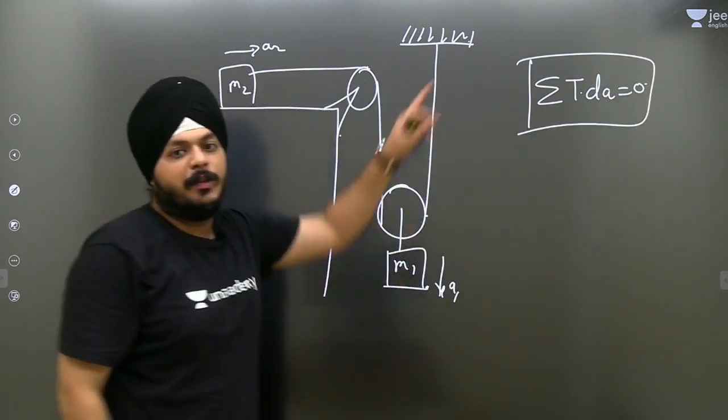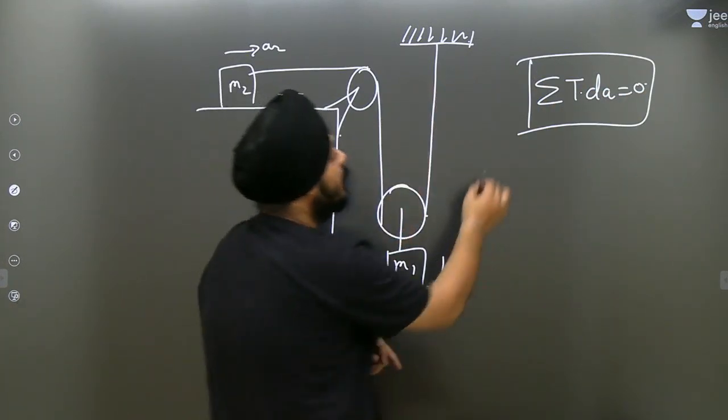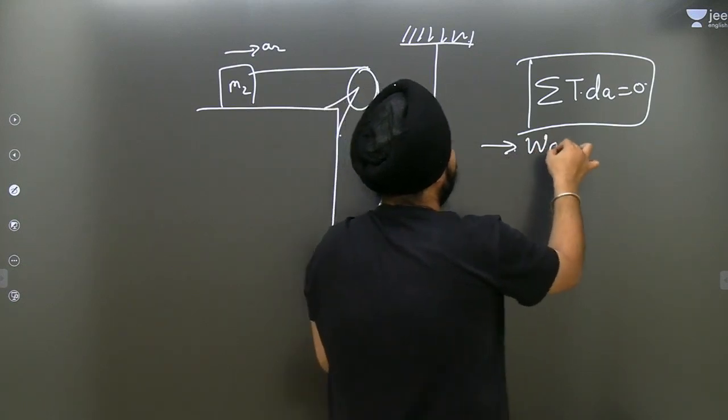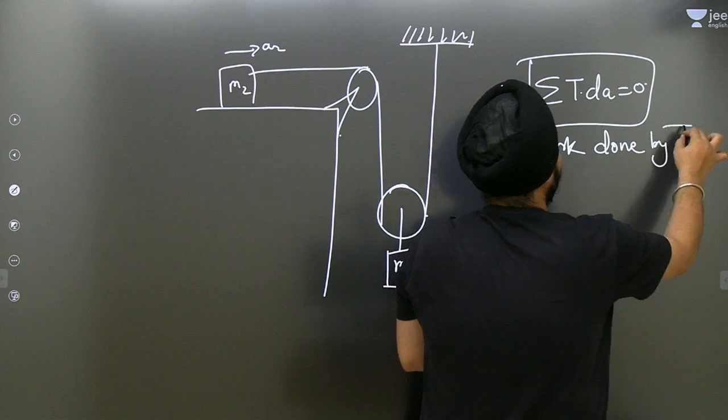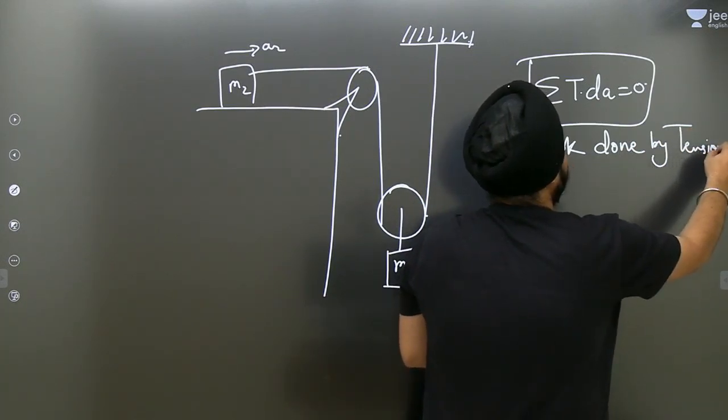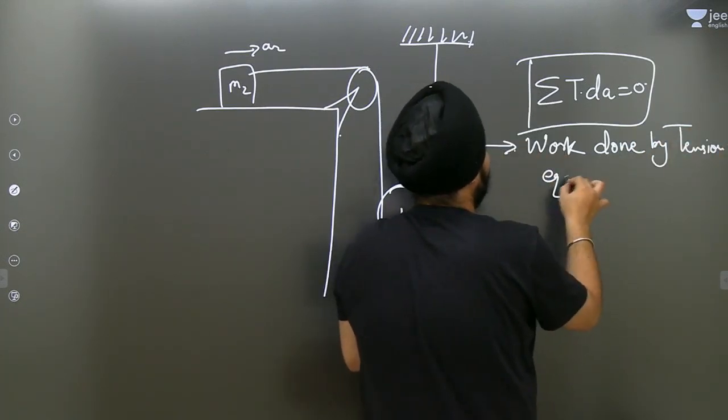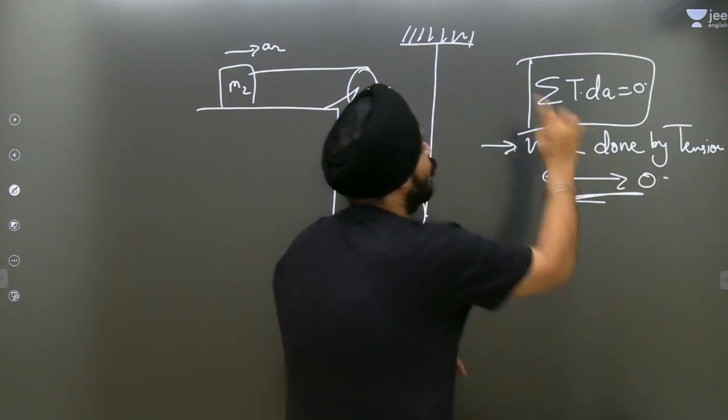Relation of the acceleration of the blocks. Then we have to find it by this method: the work done by tension would be equivalent to 0 on both of the blocks.